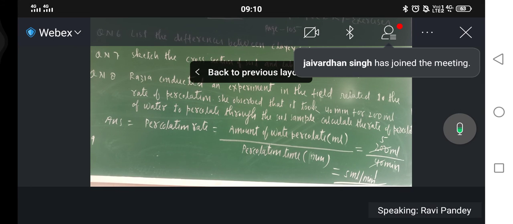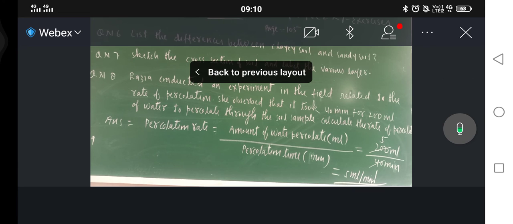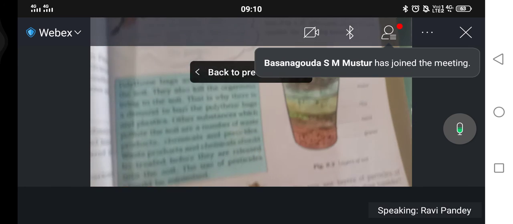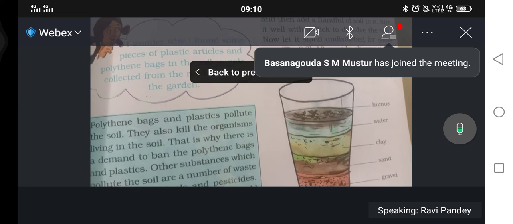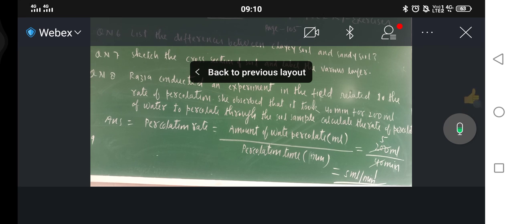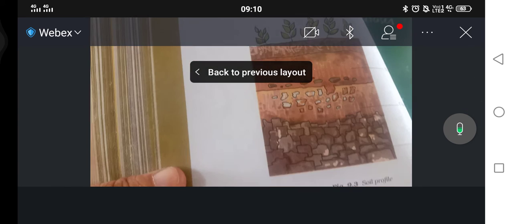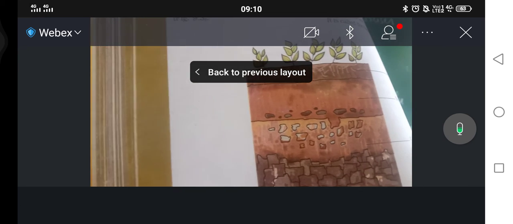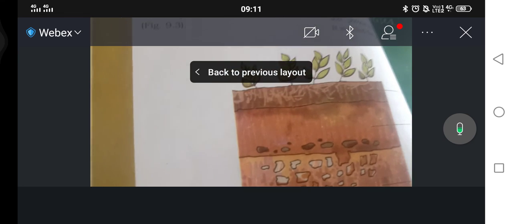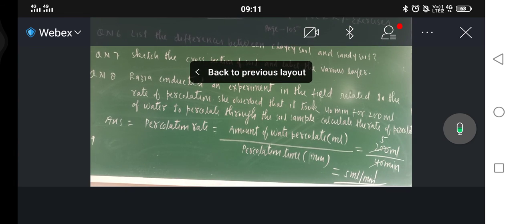Okay, just see this diagram I already told you, the layers of soil, the tumbler diagram. Yes, this diagram. And if I am asking for the soil profile diagram, just remember that this tumbler diagram is the horizontal layer of soil, and this one is the vertical section. What is this one? This is the soil profile, vertical section. If I am asking to draw the soil profile diagram, then you should draw this one. I hope that you have drawn this one.